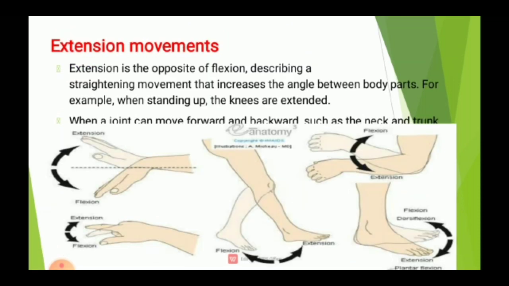Next is extension. Extension is the opposite of flexion, a straightening movement that increases the angle between body parts. For example, when standing up, the knees are extended. It happens when two surfaces move away from each other and the angle between the two bones increases. Example: knees are extended.